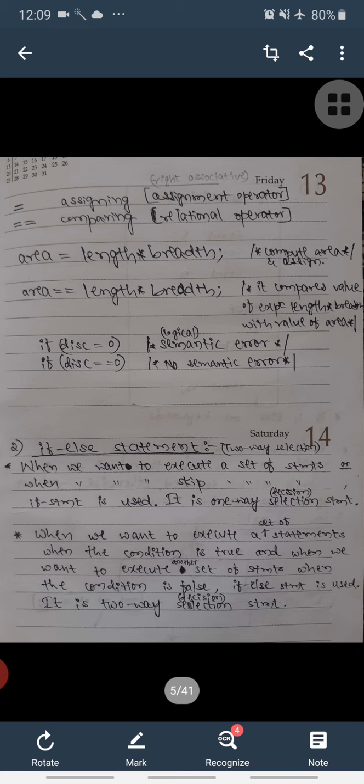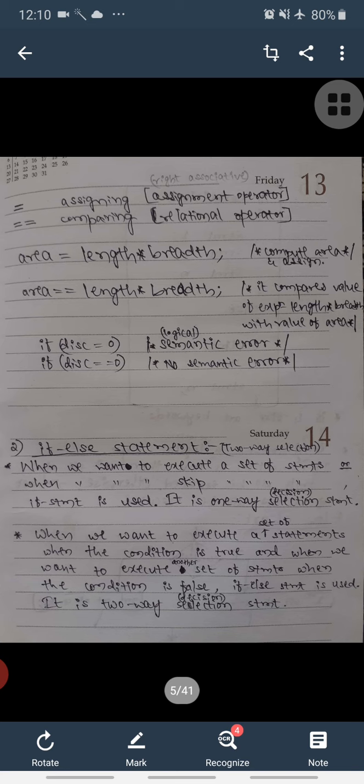But in the next example, we used a double equal mark here. Area double equal length into breadth. It means that already we know the value of area, and already we know the value of length into breadth. So we are comparing LHS with RHS, whether both of them are the same or not. If both of them are the same, then we will get a true value, and if both of them are not the same, then we will get a false value.